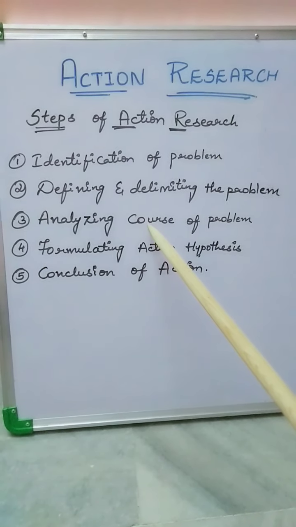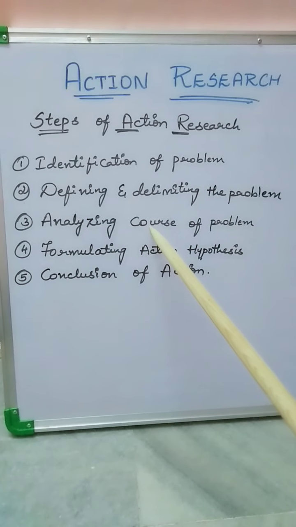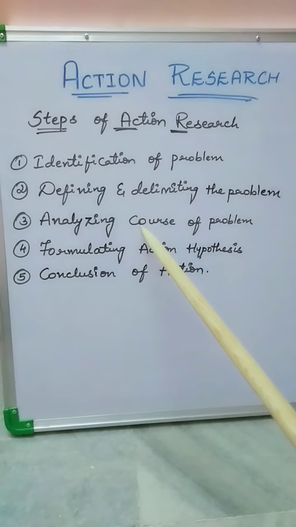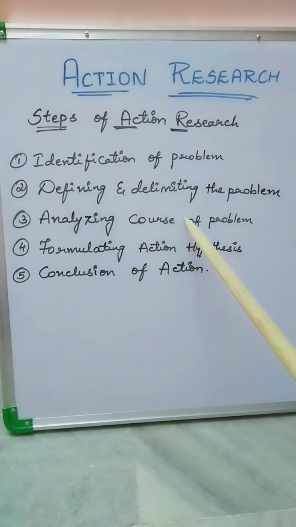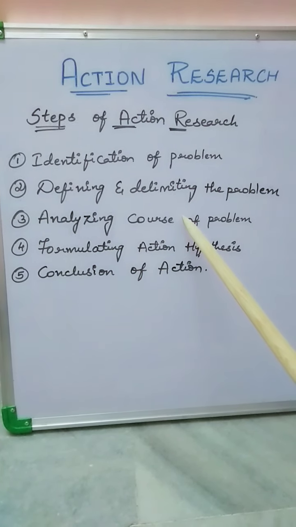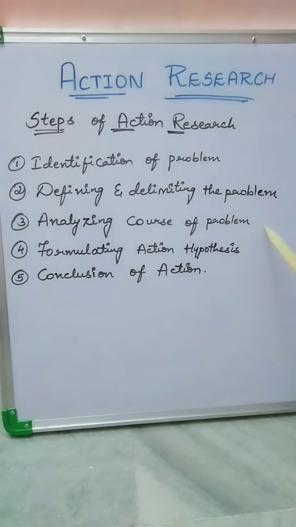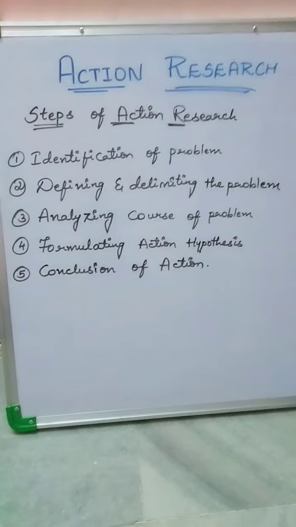Scolding the child and punishing the child is not a solution, and complaining to the parents and principal is not at all a solution for the problem, right? So you need to take an alternative for this. What can you do? You can make the child more responsible, make him the leader of the class and let him handle the class, or give him more work.